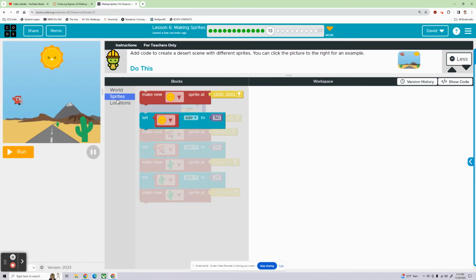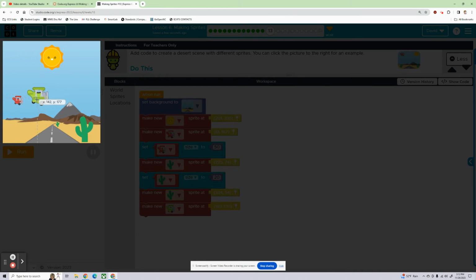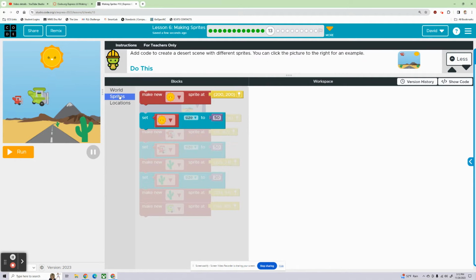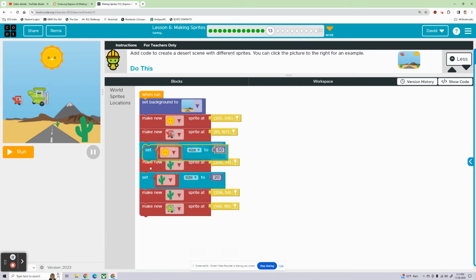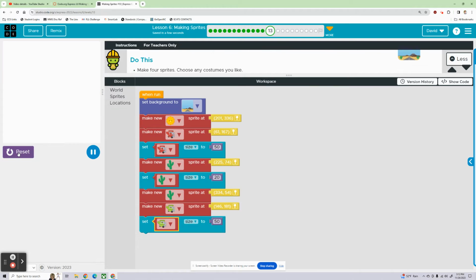So let's find another airplane to use. We'll use a green one. And we'll put him right here, getting chased by the red one. And I need to make him smaller as well. There we go. Cool. I like it. We'll run that.